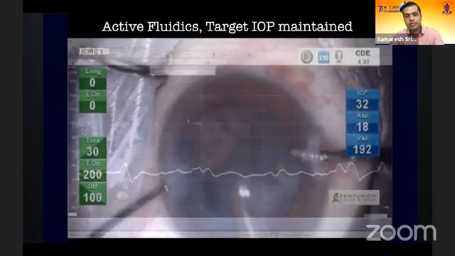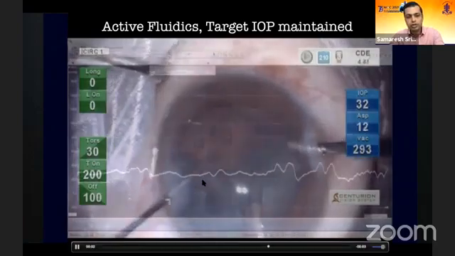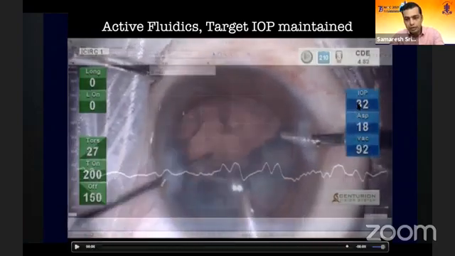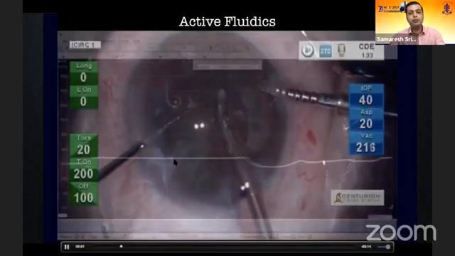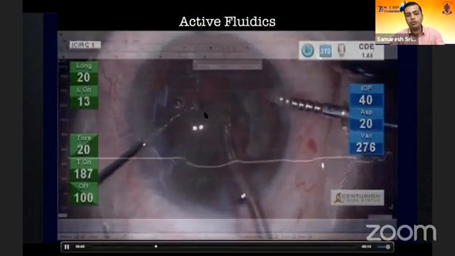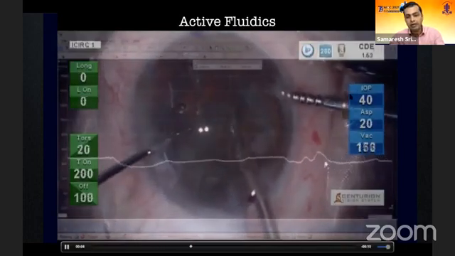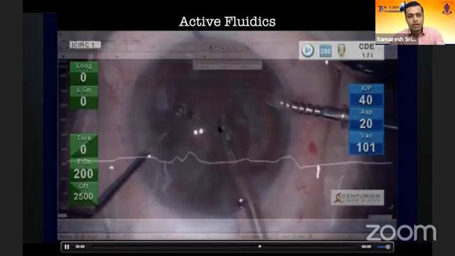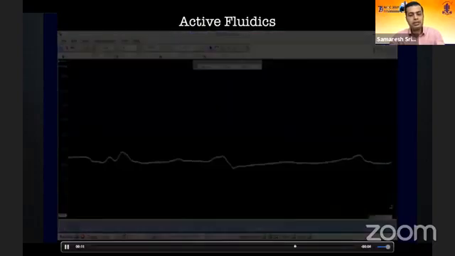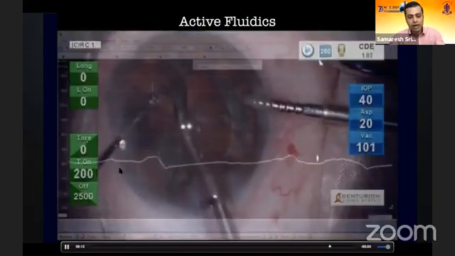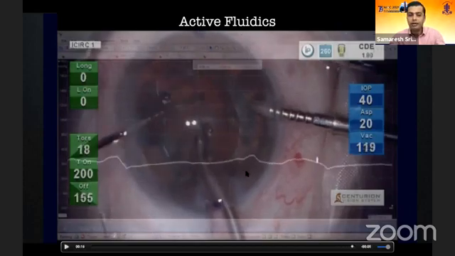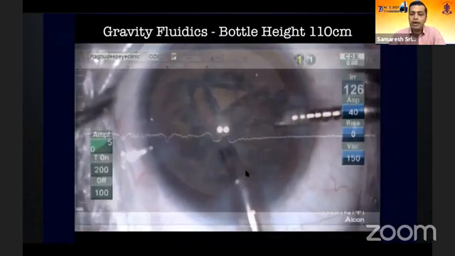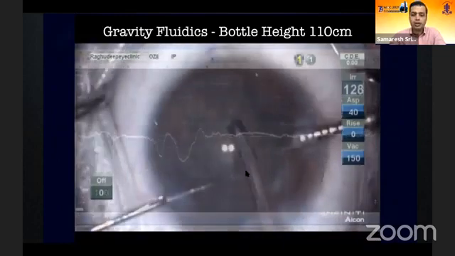And I'll just show you the same graph on active fluidics. Notice over here that if you've set the IOP at 32 and we are measuring it, the IOP is being maintained at 30 to 40 millimeters of mercury in the eye. More importantly, notice that when we are doing the quadrant removal or fragment removal for a dense cataract, and we've set the IOP to 40 and appropriately we've set the flow rate at 20, it's an efficient cutting. Notice the chamber is extremely dead stable and the graph is right where it's supposed to be, and it's a very, very tranquil environment.